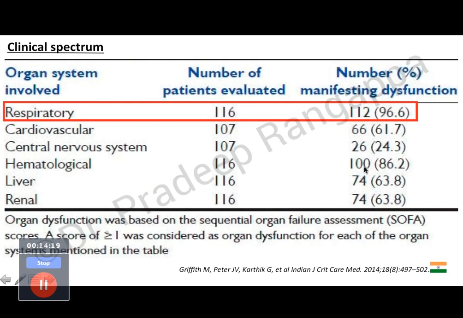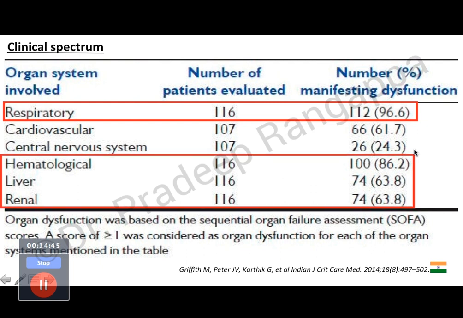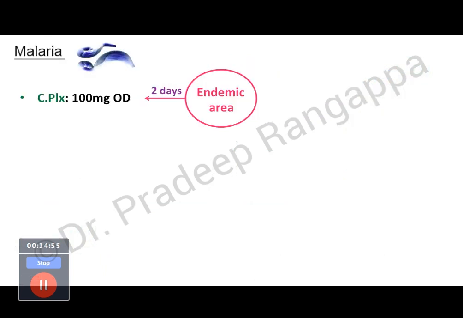So this was a CMC study. I think as you see, J.V. Peter, a good friend, they did this study in CMC and they found that in scrub typhus, respiratory manifestation was the commonest. When they looked at organ dysfunction, respiratory dysfunction, which means they can present with hypoxemia in 96.6%, followed by cardiovascular dysfunction, which I assume will be hypotension, and followed by hematological, liver and renal. So the common organ dysfunction is respiratory, followed by liver, hematology, low platelets, and the possibility of acute kidney injury. So these are the commonest organ dysfunctions scrub typhus presented with.